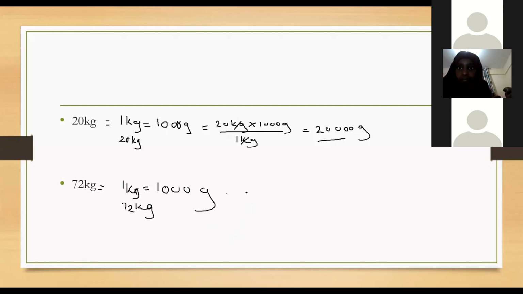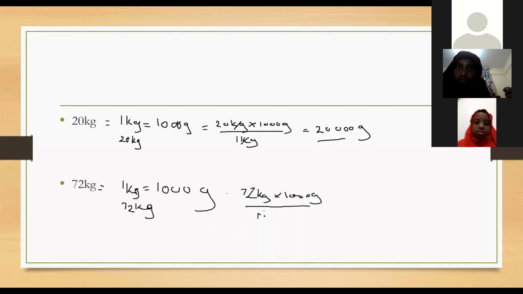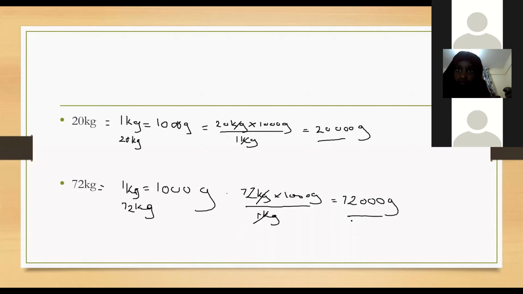After that you cross multiply. 72 kg, unaenda juu. 72 kg times 1,000 grams over 1 kg. Kg cancels with kg, so we remain with the grams. And 72 times 1,000, the answer is 72,000. That is our final answer. Our answer is 72,000 grams.